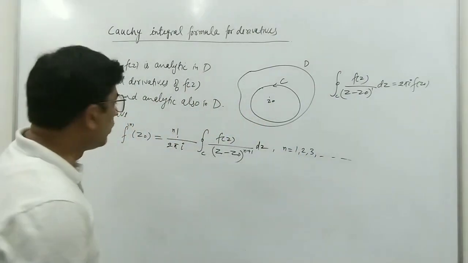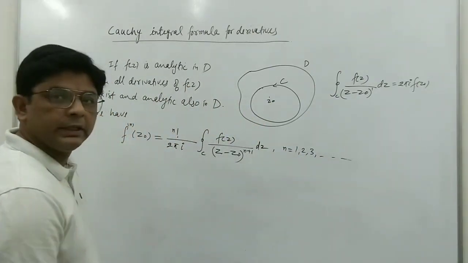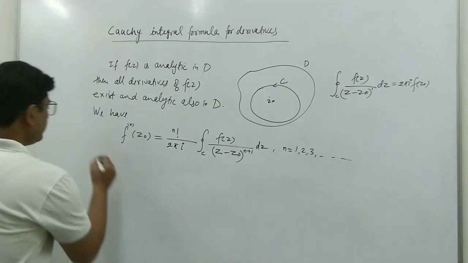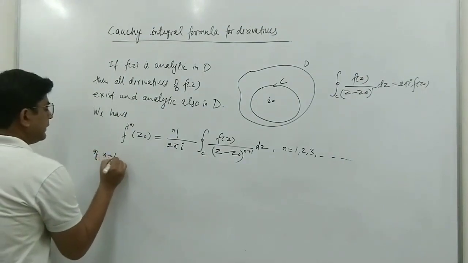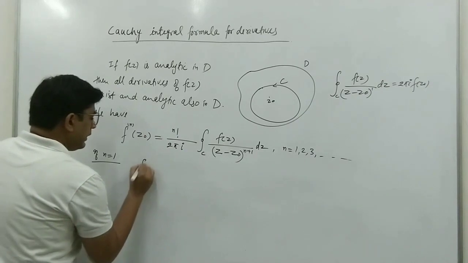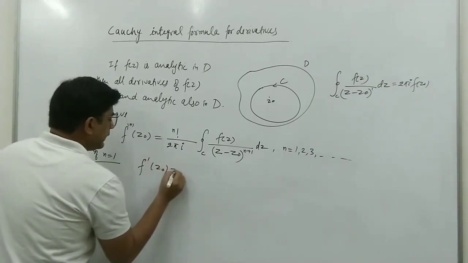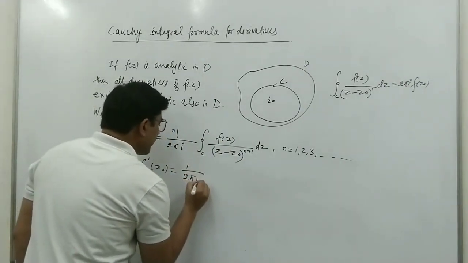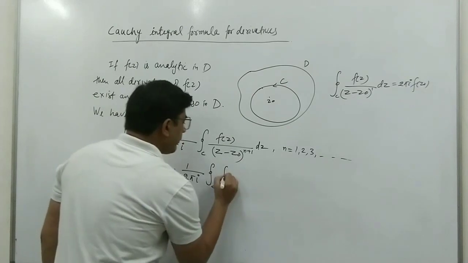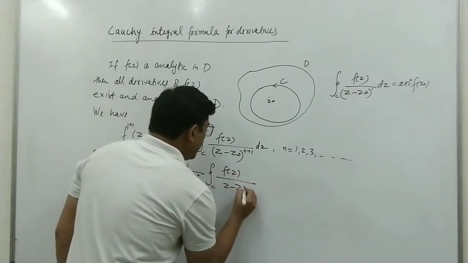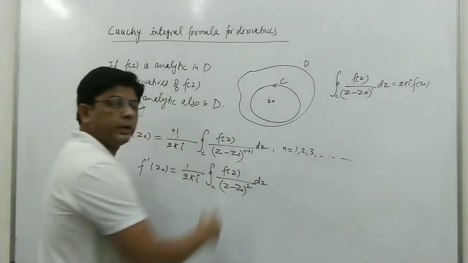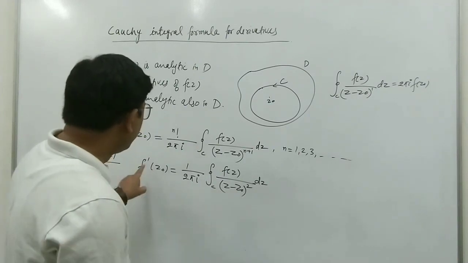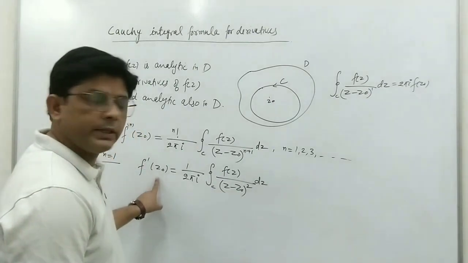Suppose we want a formula for the first derivative. If we put n equal to 1 here, we get the first derivative at z0, which is equal to 1 factorial, that is 1, upon 2 pi i, integral over C of f(z) upon z minus z0 whole squared.